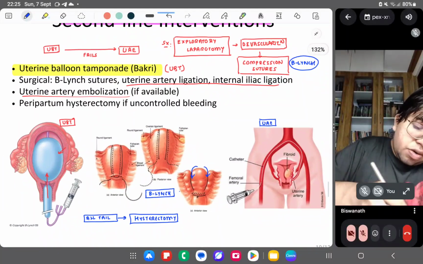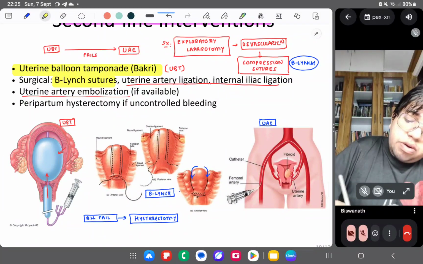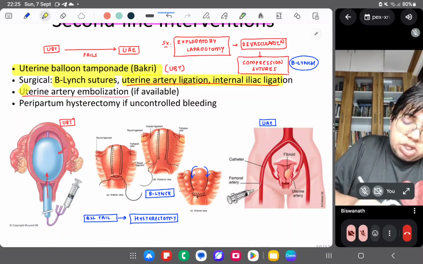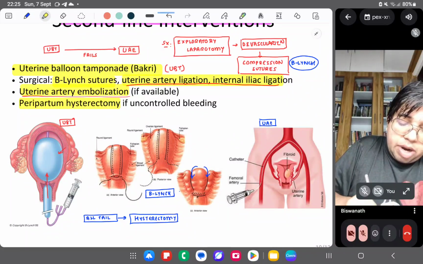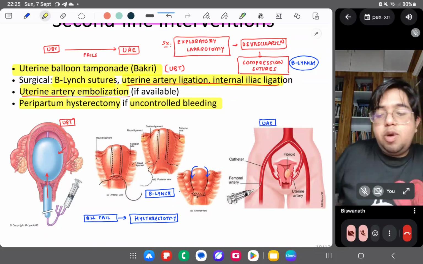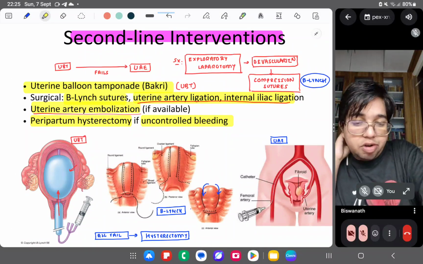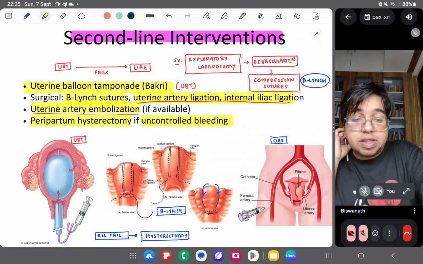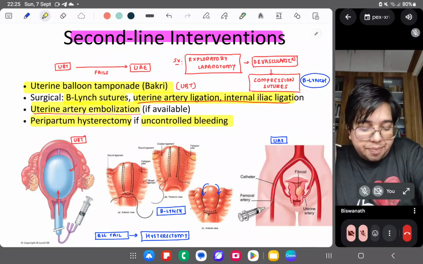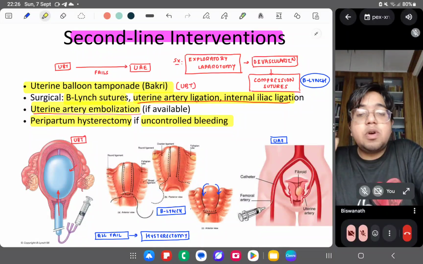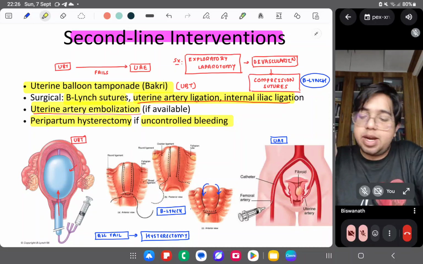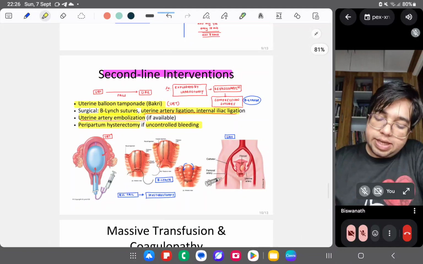It's surgical. I told you: B-Lynch suture, uterine artery ligation and embolization, UAE, and peripartum hysterectomy if uncontrolled bleeding. So you have to save the life, right? You don't have to save the uterus. So you can just remove it if it is bleeding like anything, right? Peripartum hysterectomy, which is commonly a subtotal hysterectomy, right? So these are the things.